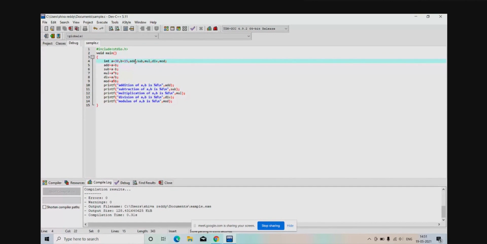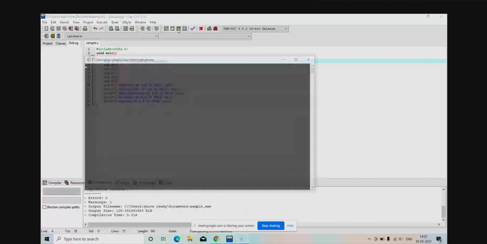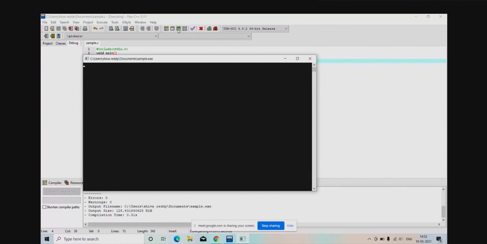So now just change it. I have taken the add and put it at the last. Now just save it. Whatever you are asking to print first will show on the screen first. See, I have declared add at the last, but it should still print the addition of a comma b first, because in this program I have taken this. So just do it. There is no change in the answer. Same you will get.